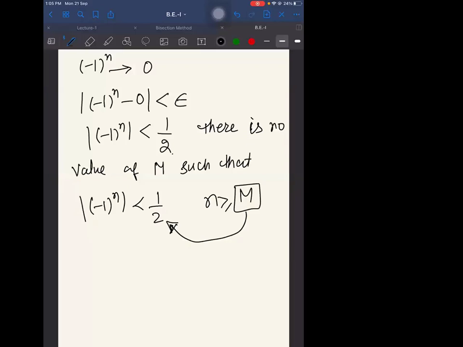If we can defend all the challenges, then we say that the sequence is convergent. Otherwise, we say that the sequence is divergent. Right?